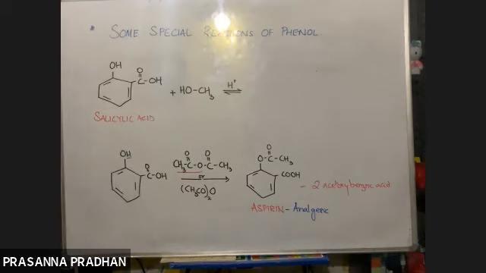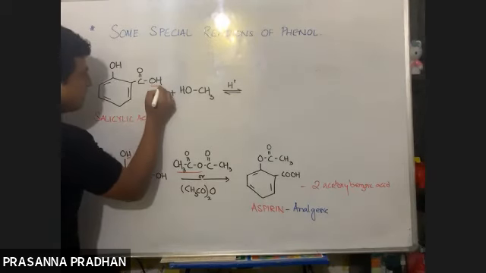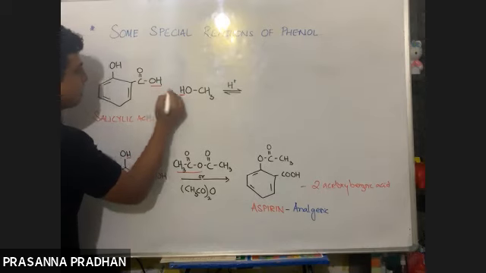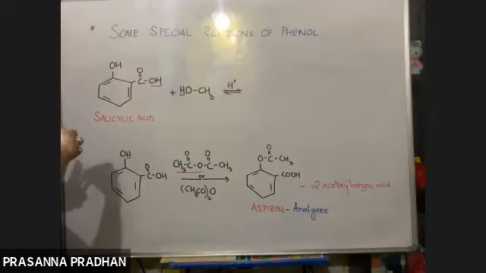What happens when salicylic acid reacts with methyl alcohol? Which reaction is this? There is a carboxylic acid group and also an alcoholic group. What will they form? What will get eliminated? Water will be eliminated. Yes, water. This is a simple case of esterification. Whenever a carboxylic acid functional group reacts with an alcohol, water is going to get eliminated and an ester will be formed.